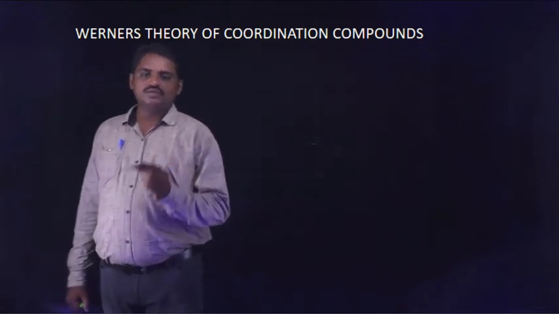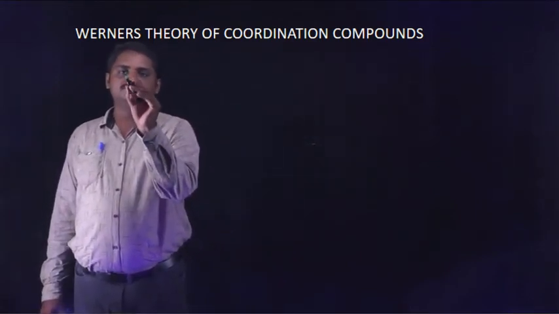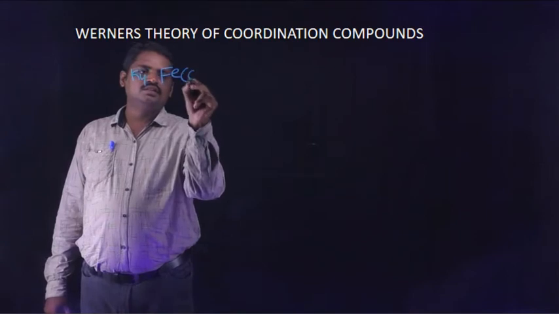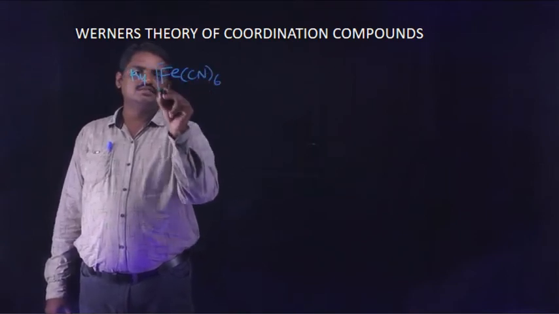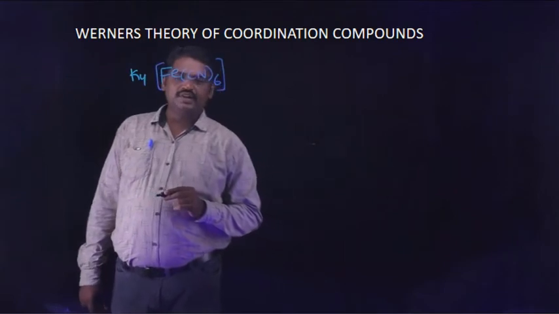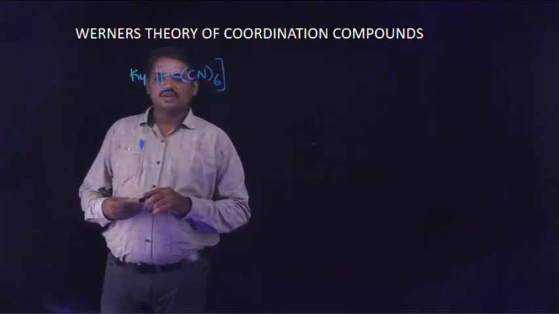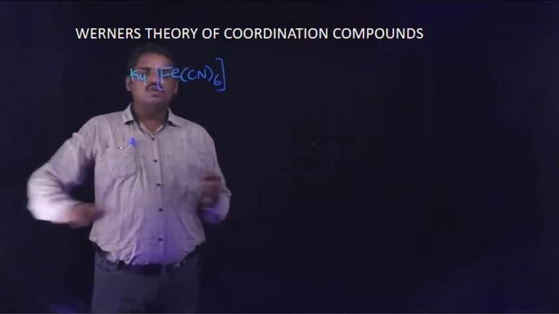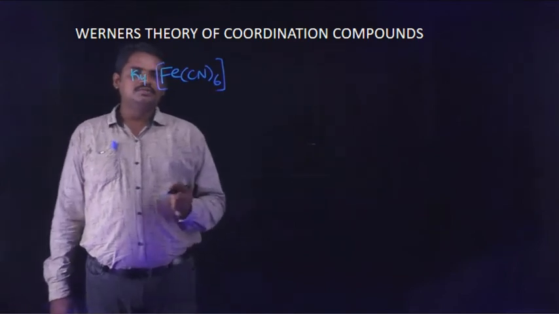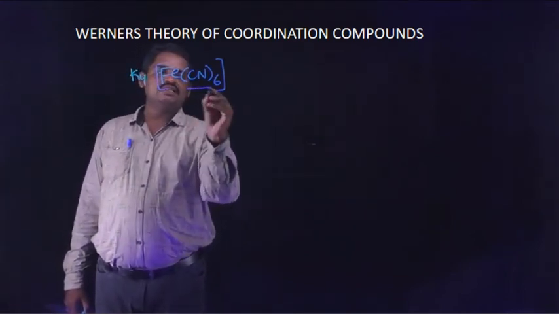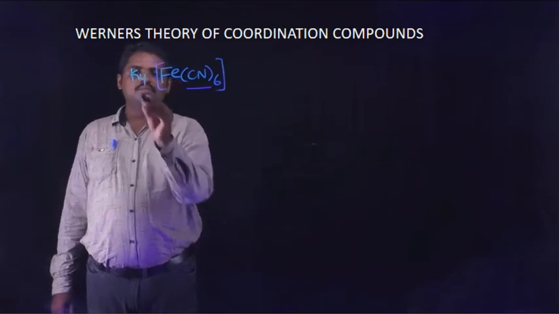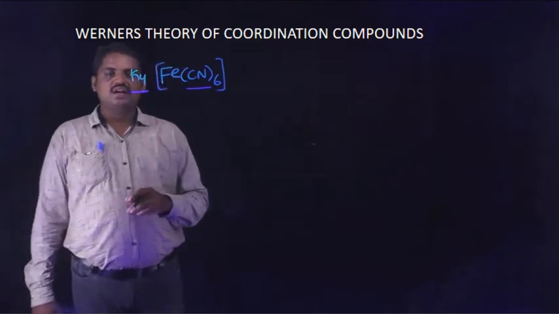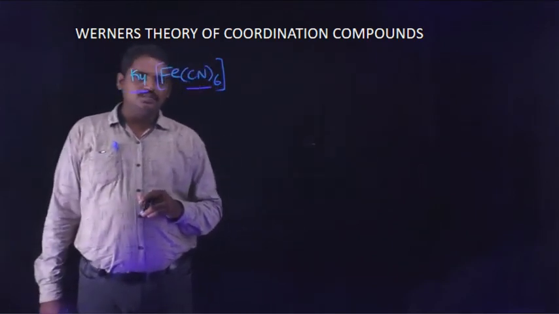The first complex taken is K4[Fe(CN)6]. This is one of the coordination compounds. It is potassium hexacyanoferrate(II). That is the IUPAC name of the coordination compound.